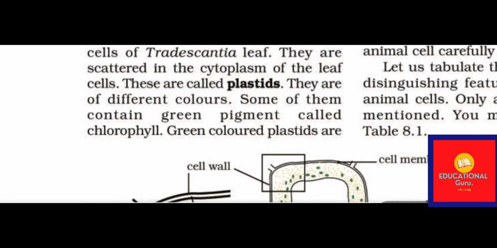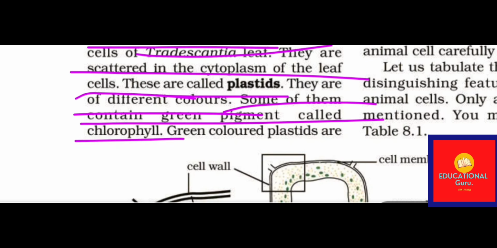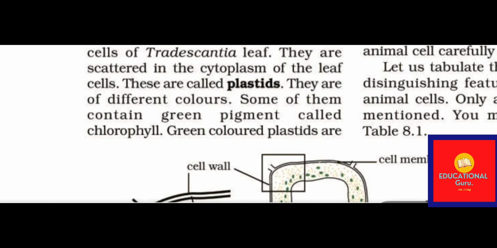Now, what are plastids? You might have noticed several small colored bodies in the cytoplasm of the cells of Tradescantia leaves. They are scattered in the cytoplasm of the leaf cell. These are called plastids. They are of different colors, which is really beautiful. Some of them contain a green pigment called chlorophyll.